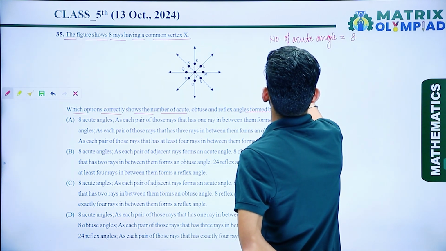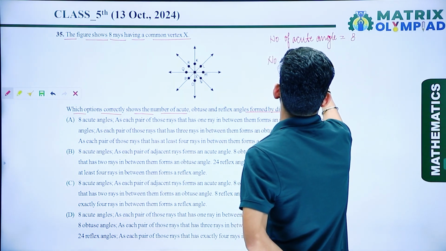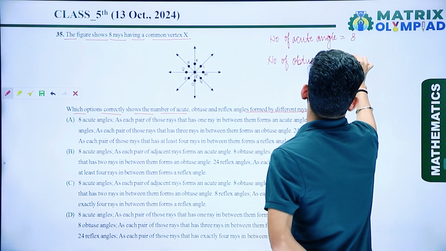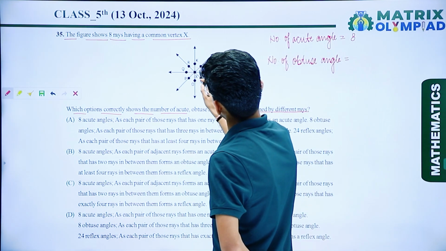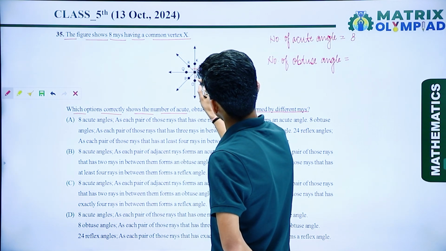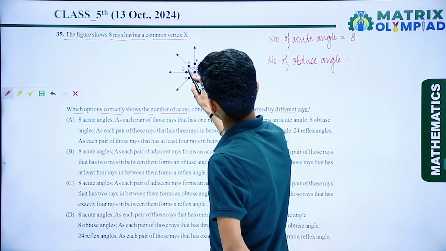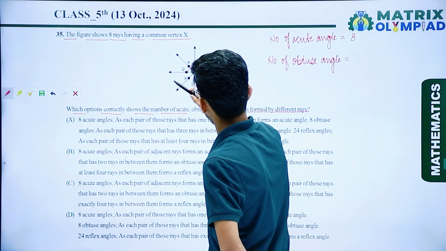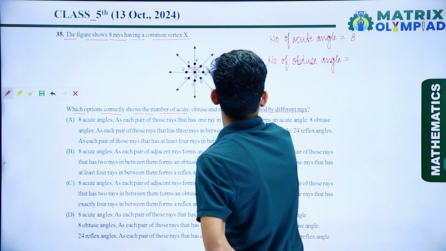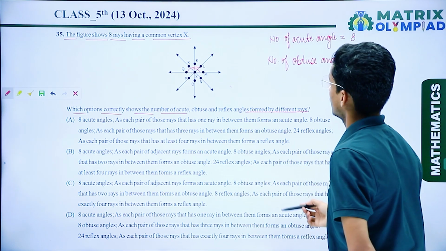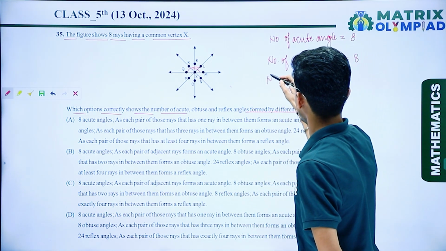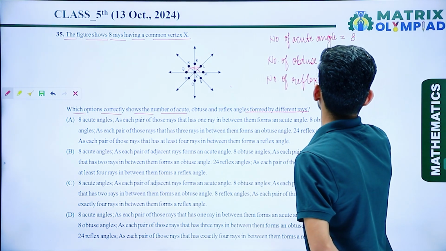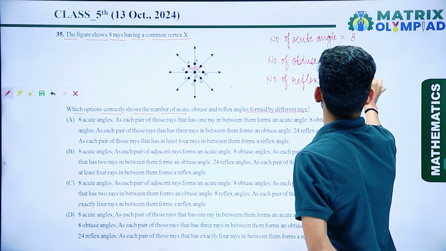Now if I talk about the number of obtuse angles, so 1 2. Here this one is an obtuse angle, and again this one is an obtuse angle. So here we have 2 obtuse angles, again 2 and 2 makes 4, again 6, and here 8. So the number of obtuse angles is 8. And if I talk about the number of reflex angles, that is 24.